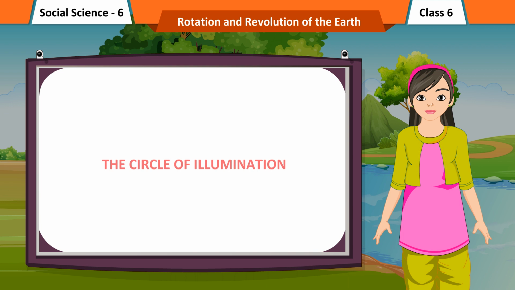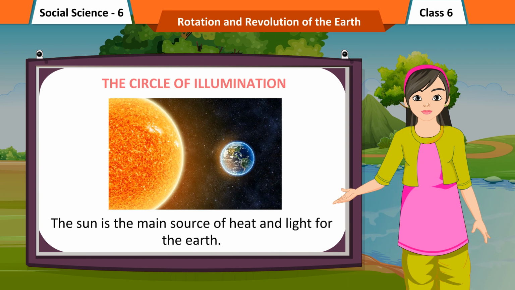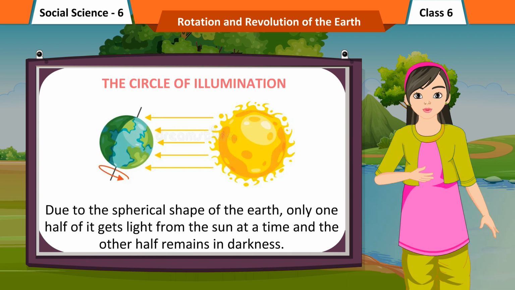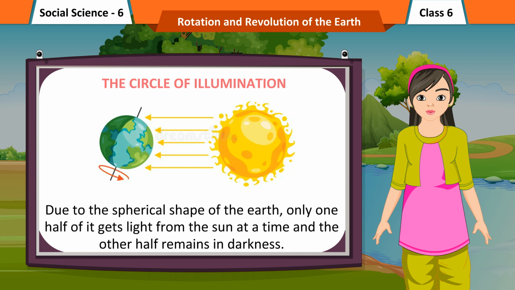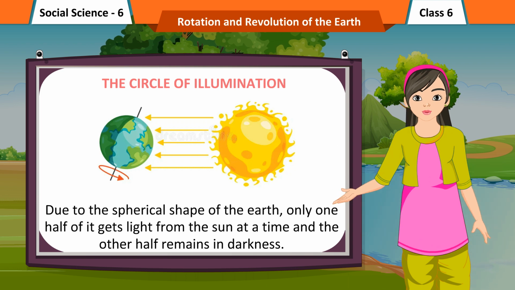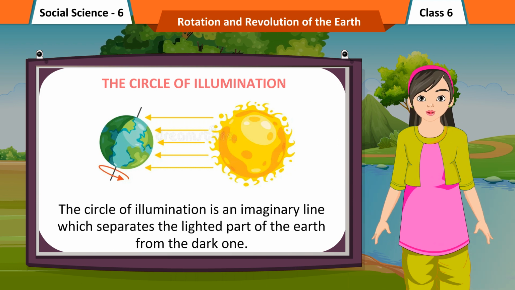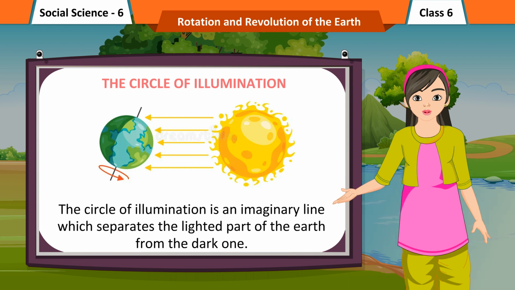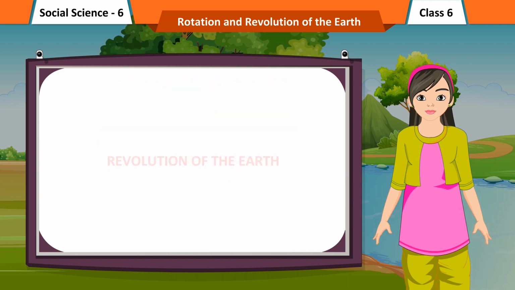The circle of illumination. The Sun is the main source of heat and light for the Earth. Due to the spherical shape of the Earth, only one half of it gets light from the Sun at a time, and the other half remains in darkness. The circle of illumination is an imaginary line which separates the lighted part of the Earth from the dark one.